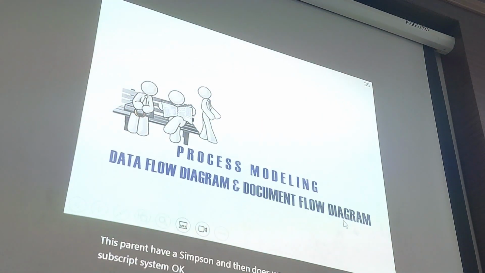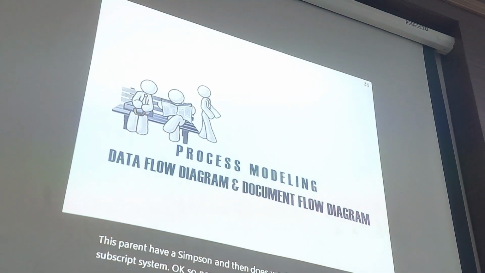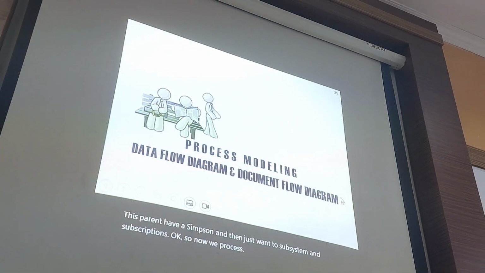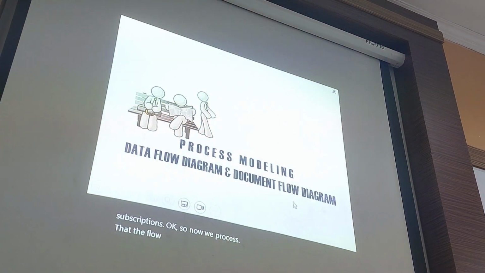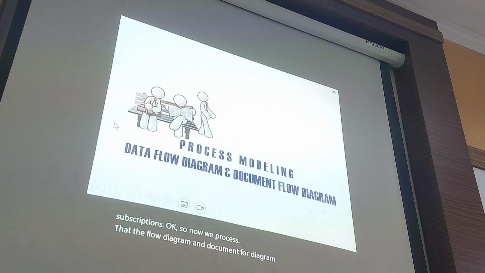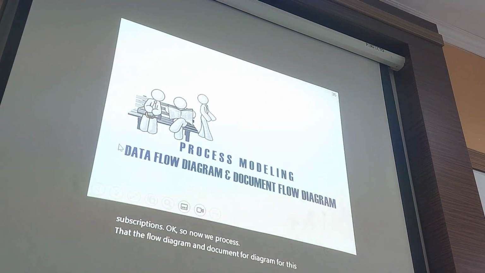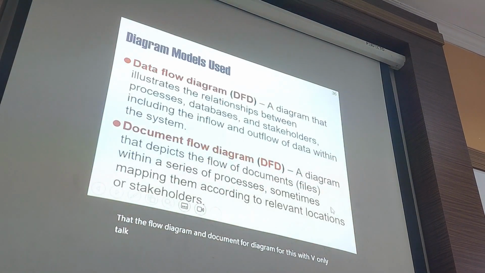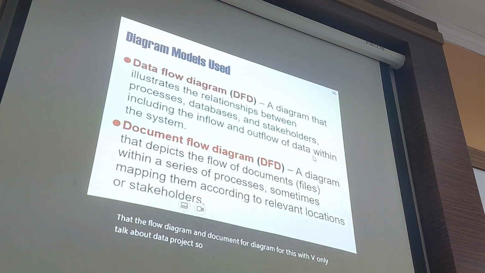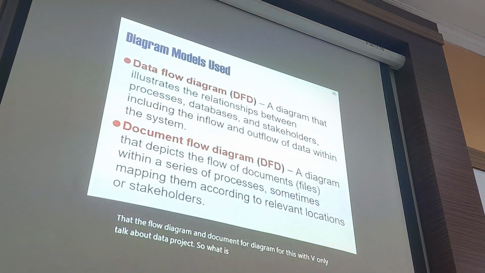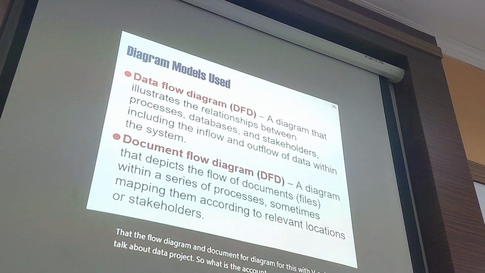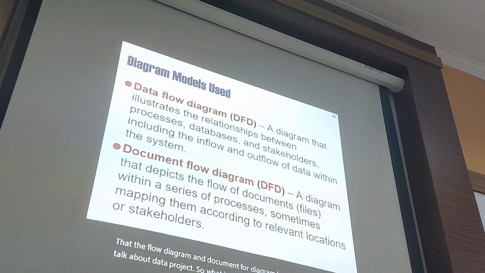So now we process data flow diagram and document flow diagram. This week, we only do the data flow diagram. So what is a data flow diagram? This is a diagram that illustrates the relationship between process, database, and stakeholder.